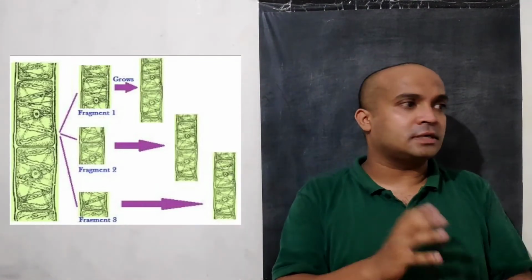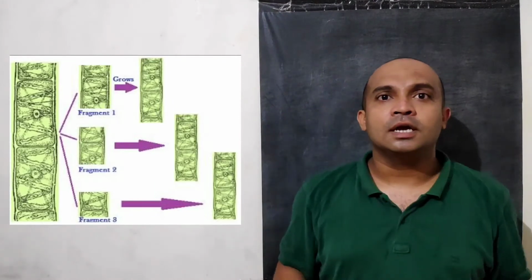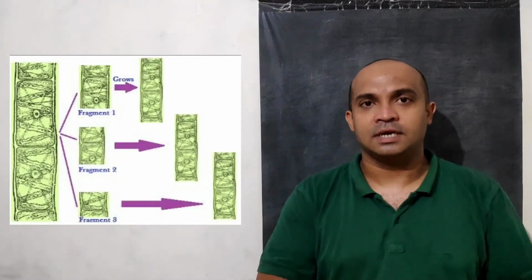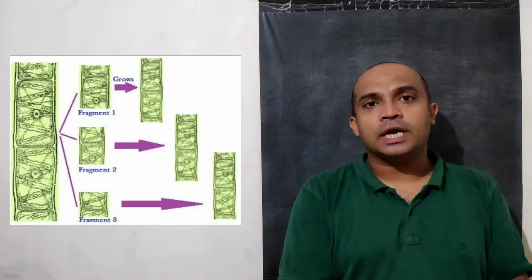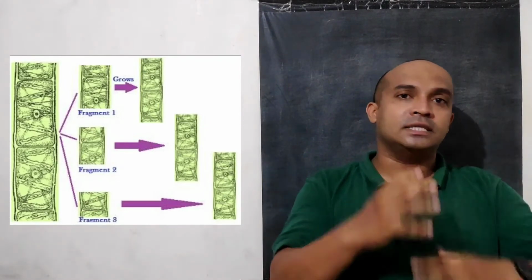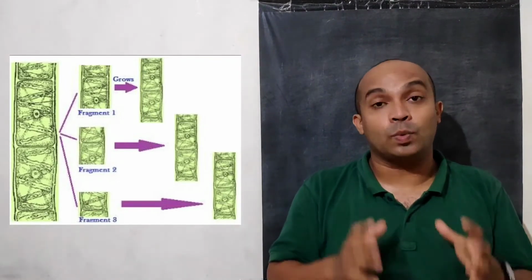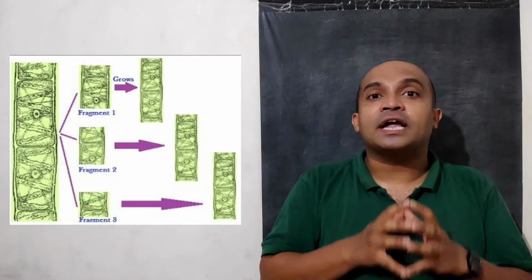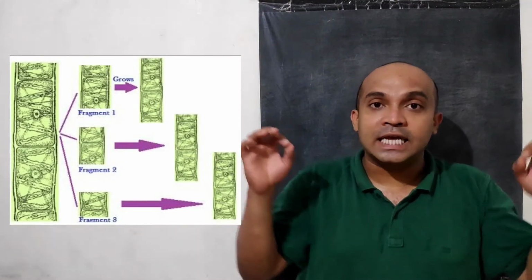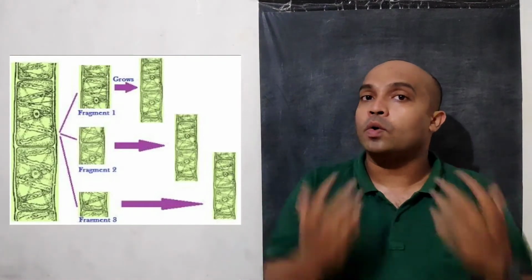It seems like some satanic boon to these organisms. Understood? So this is how these organisms reproduce, and this process is called fragmentation, wherein these organisms fragment their body into different parts, and each fragmented part develops into a whole new individual.